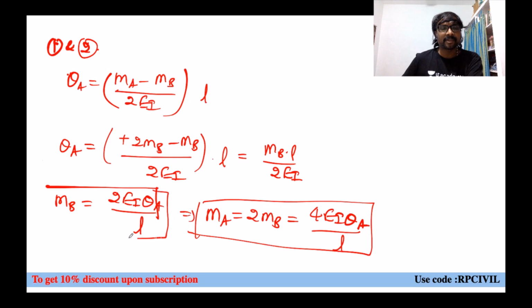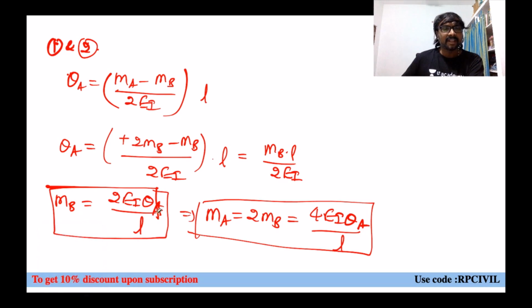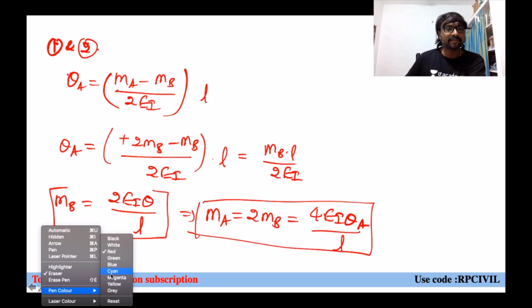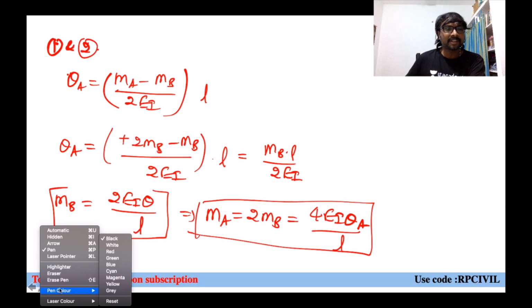So what you can say from here? From here you can say that whenever any moment of M is applied at an end, with the far end fixed, how much moment will be carried over there? Half of the moment will be carried over there.